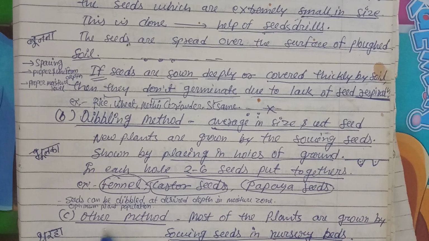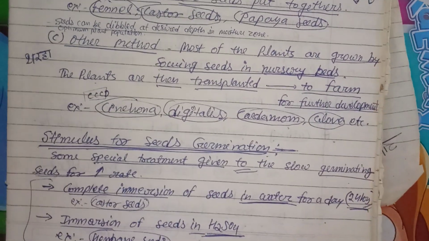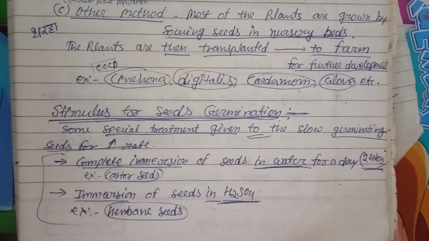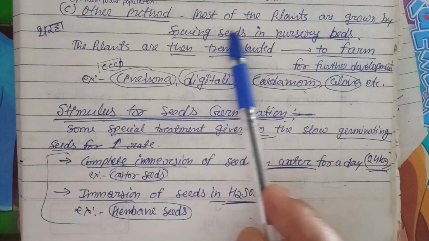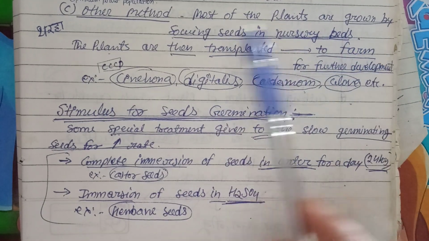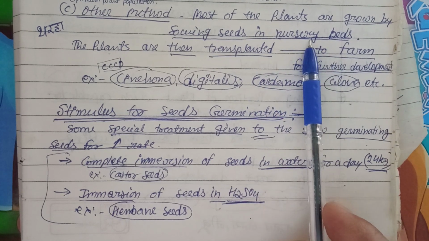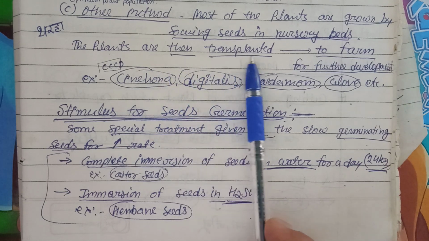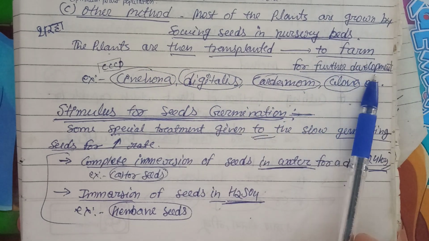The third one is the other method, called the miscellaneous method, which can also be mentioned here. When we talk about this other method, most of the seeds are sown in nursery beds. We first grow them in nursery beds, and then the plants are transplanted to the farm or open field for further development of the plant.